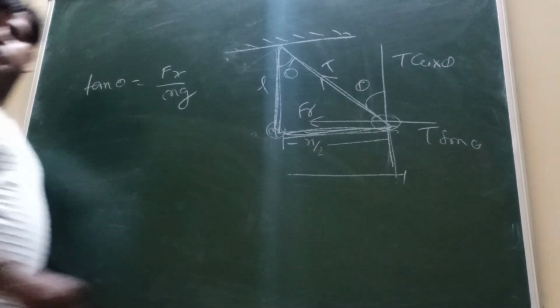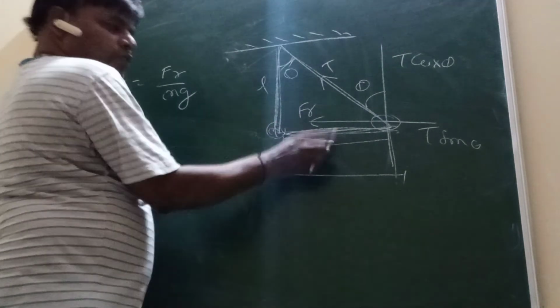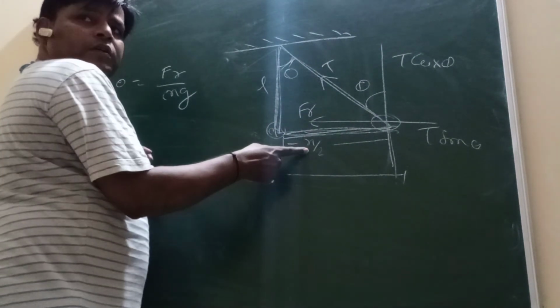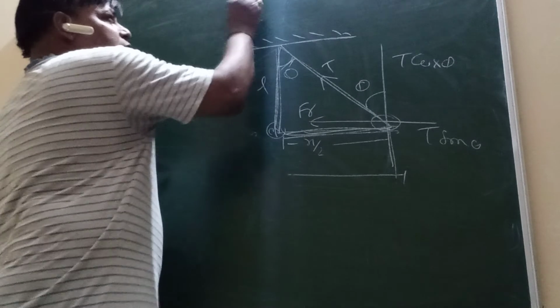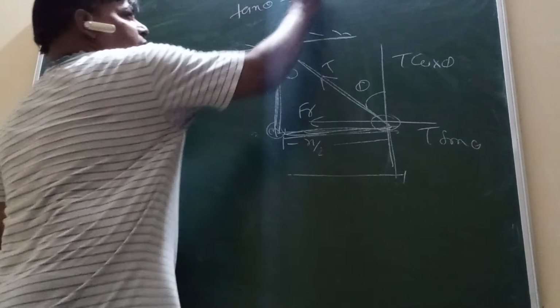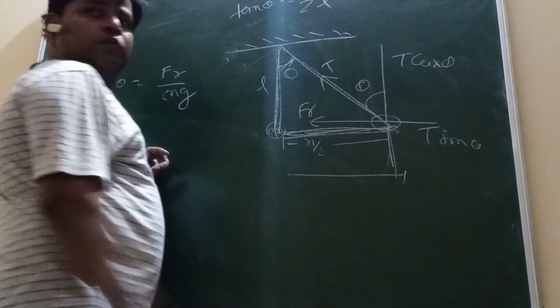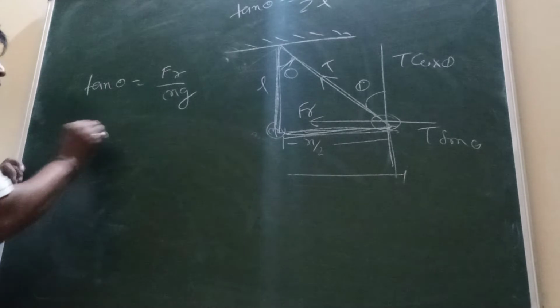Tan theta is equal to what value? Opposite by adjacent. This by this. This what value? X squared. X by 2. So tan theta is equal to what value? Tell me. X by 2l. Yes or no? Yes, sir. So this by 2, x by 2.